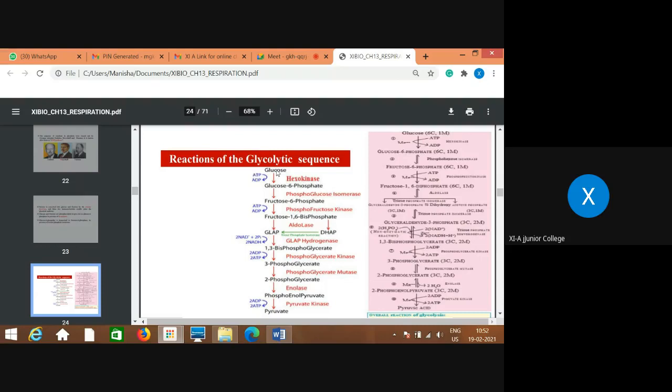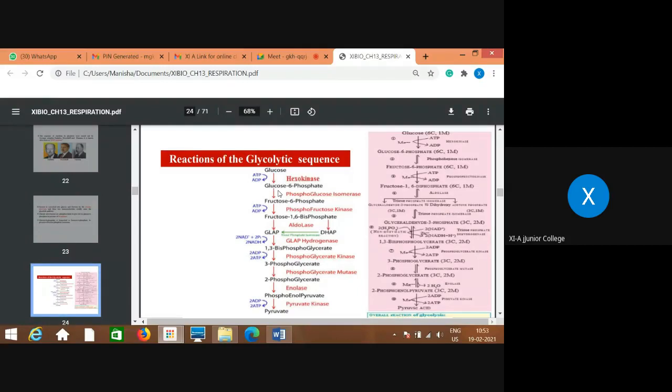Now glucose is considered the simplest form of the product from which we can get the energy. So this glucose gets converted into glucose 6-phosphate. You remember all the sequence; first understand all these pathways and reactions and then learn them by heart.